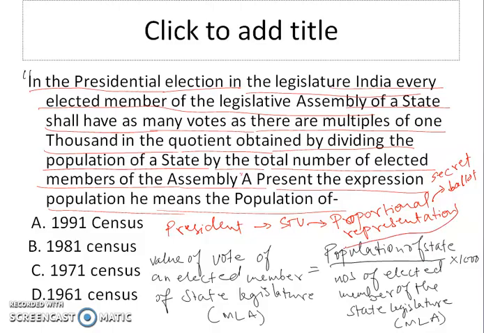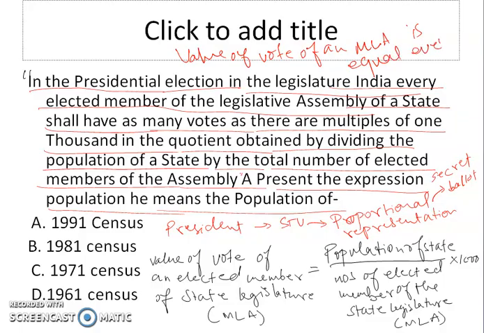And in this system of election, the value of vote of an MLA is equal everywhere in the country, equal in every state.